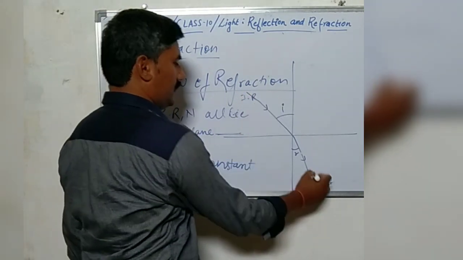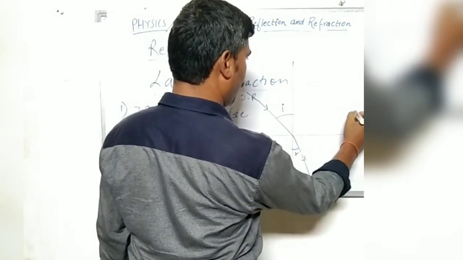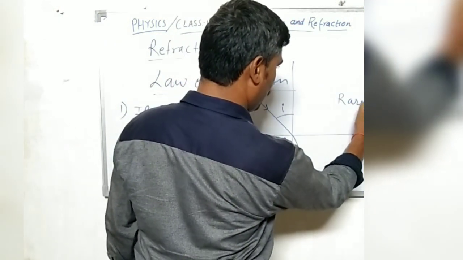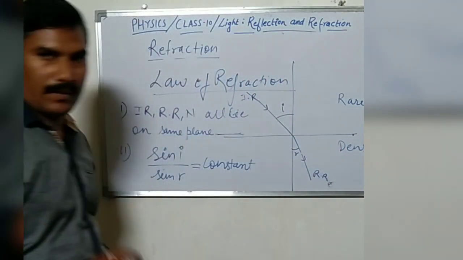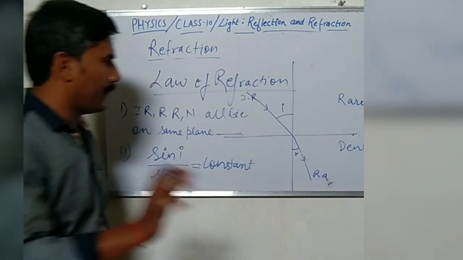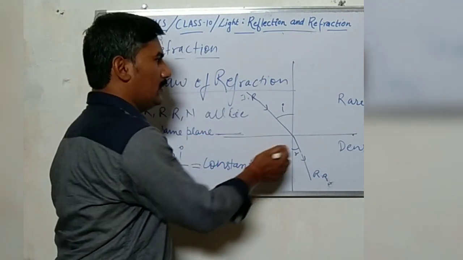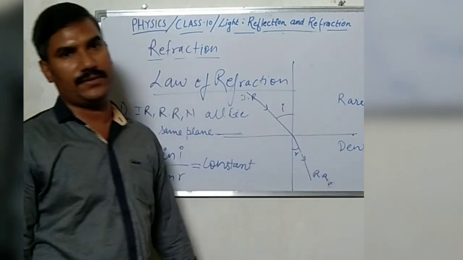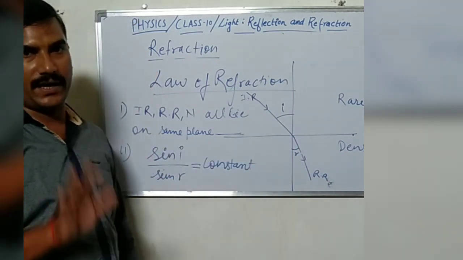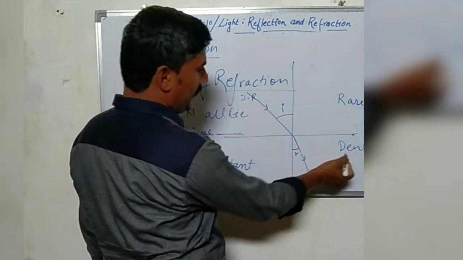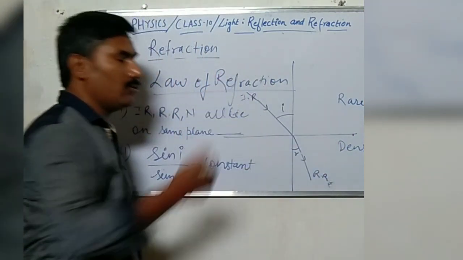This is the incident ray, this is the refracted ray, and this is the boundary of medium 1 and medium 2. This medium is the rarer medium and this medium is the denser medium. Remember one thing, we cannot draw the refracted ray until and unless we know which medium is rarer or denser, because the direction of the refracted ray is always decided when we know whether medium 2 is rarer or denser in comparison to medium 1.